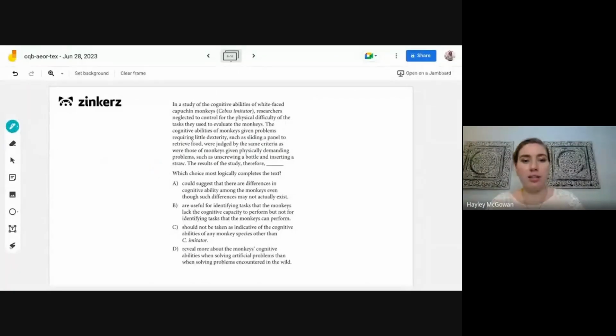All right, so for today, we have another one of these conclusion questions. Which choice most logically completes the text? So we're thinking about what kind of logical conclusions we can draw from the information presented in the passage.